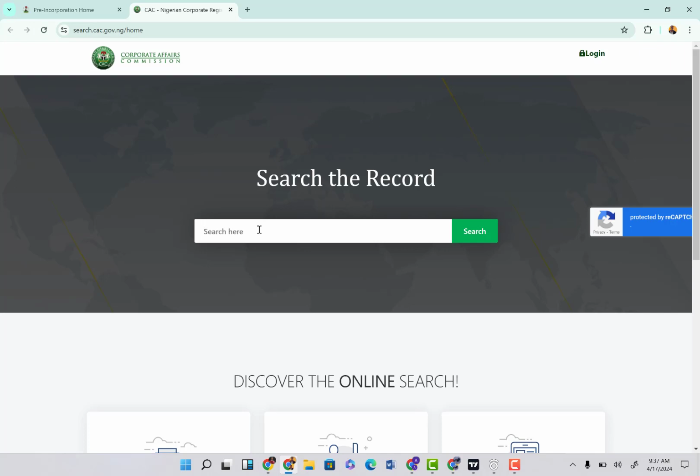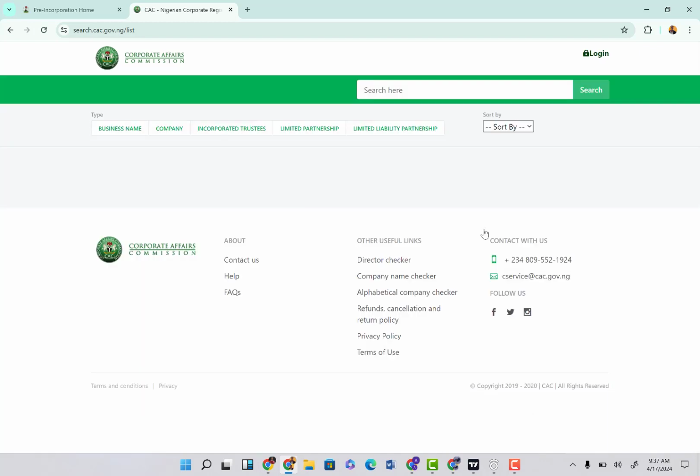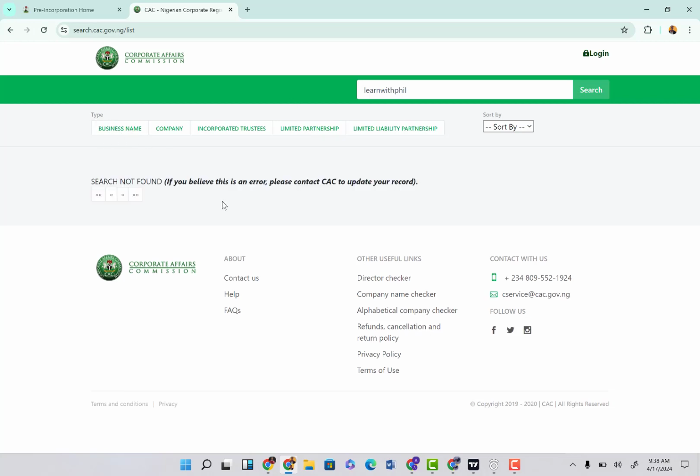What you want to do is come here and type in your business name and see if it already exists in the internet space or not. I'm just going to type in my business name and click on search. They're asking me to type it again, so I'm just going to type it again, and then click on the search button. The next thing they would ask you is what type you're searching for, business name and all that. So you can see search not found.